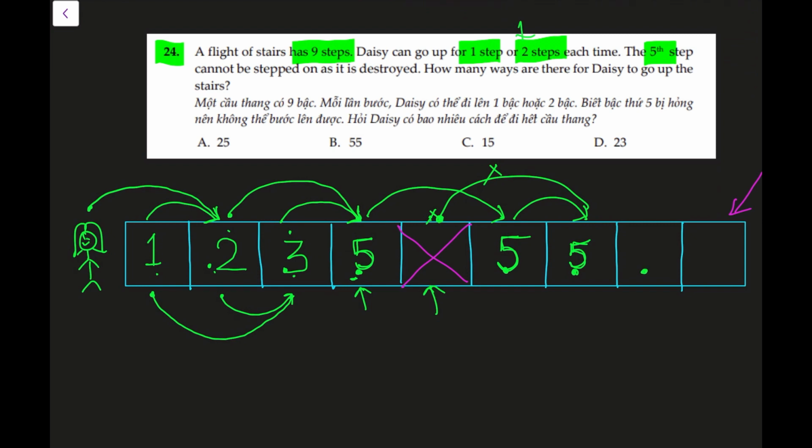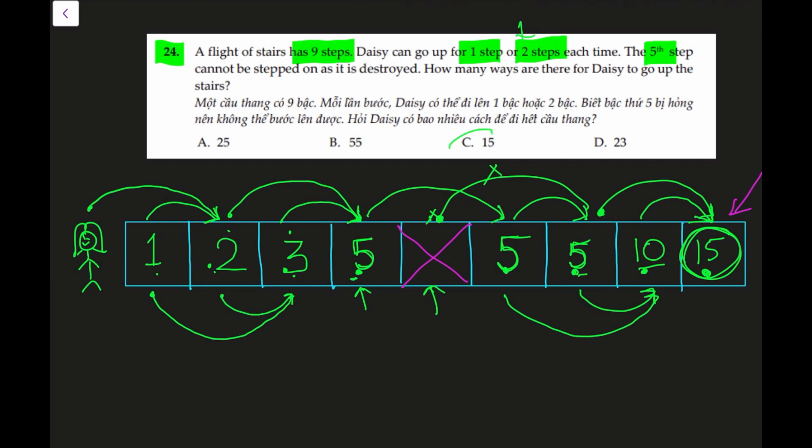Now look at step number 8. Again she can reach from the step before, 5 ways to reach from there, or she can reach step number 6 and jump. So there are 10 total ways to reach step number 8. Step number 9, again she can jump from the step before or take 2 steps from the step before that. So that's 10 plus 5 is 15. So there are 15 different ways for Daisy to reach step number 9. And this is our answer, C.